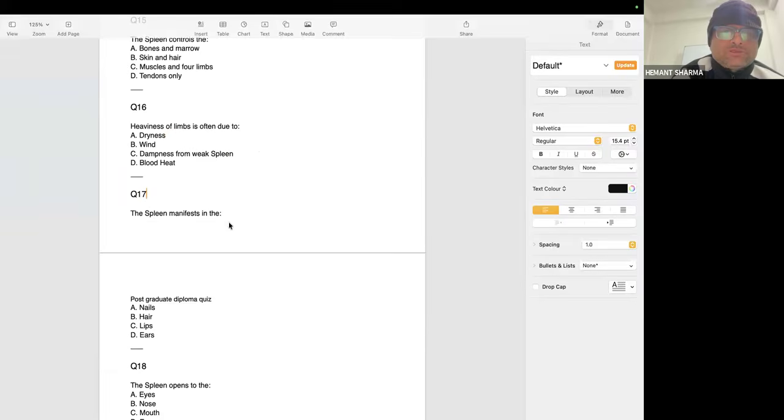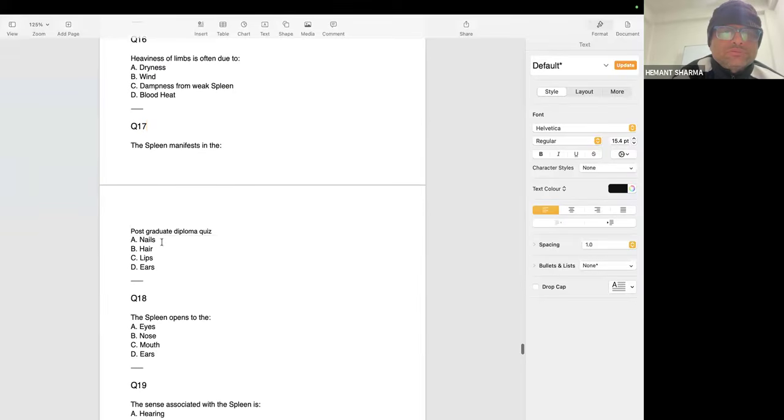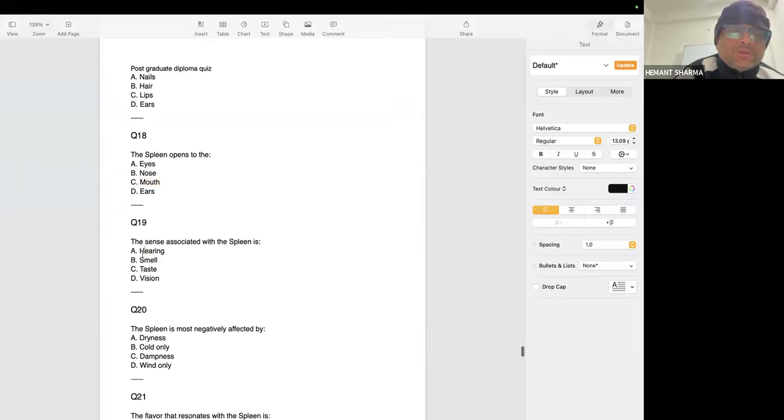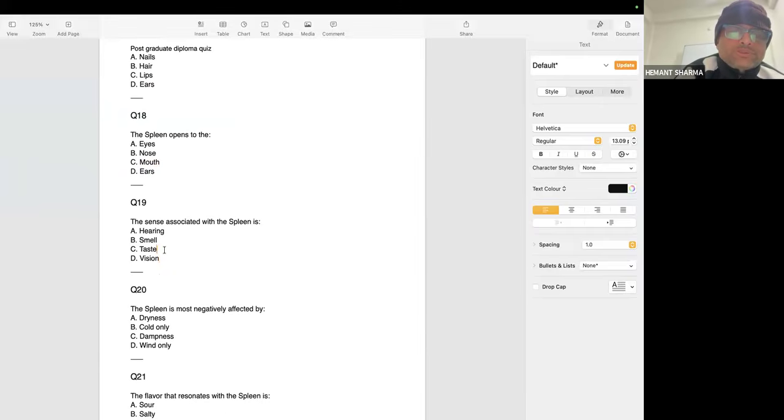Question number 17: the spleen manifests in the lips. The spleen is manifesting in the lips. Question number 18: the spleen opens to the mouth. Remember one thing, spleen and stomach both often open to the mouth. Question number 19: the sense associated with the spleen is taste. If the person is not feeling taste sensation, it means the spleen is weak.